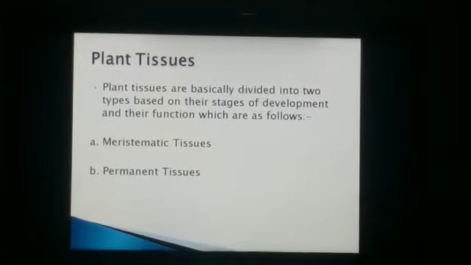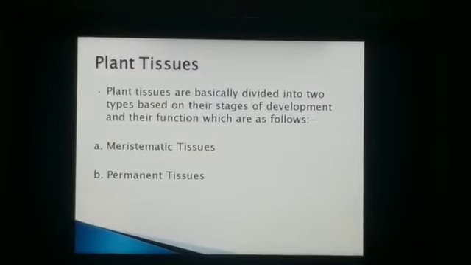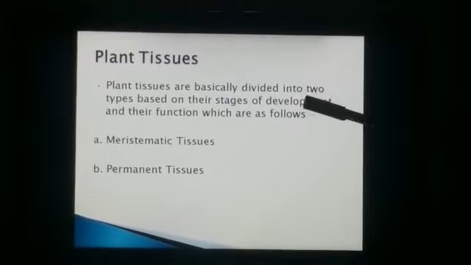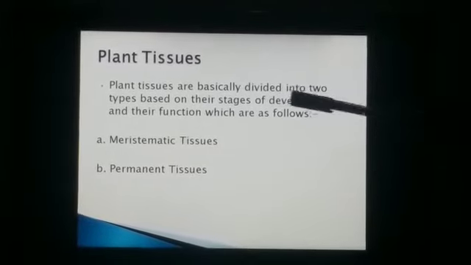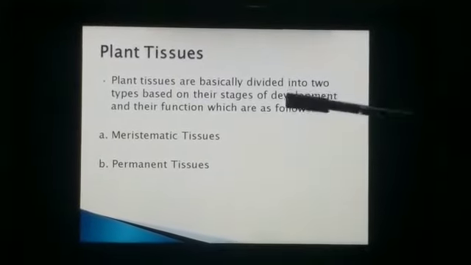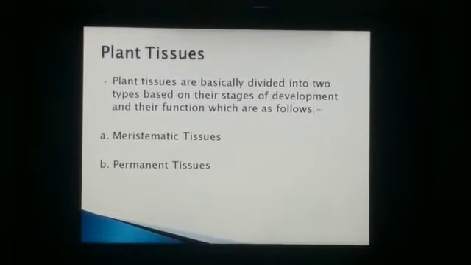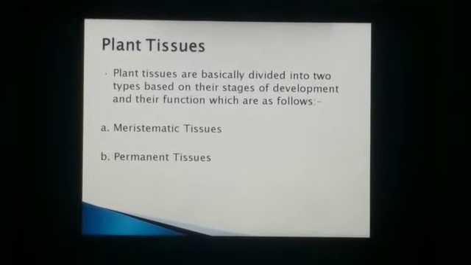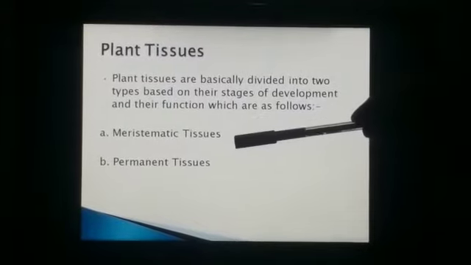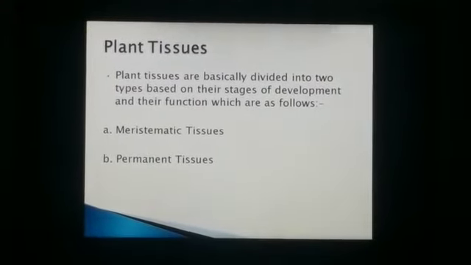Now let us discuss plant tissue. What are plant tissues? Plant tissues are basically divided into two types based on their stages of development and their functions, which are as follows: meristematic tissues and permanent tissues.